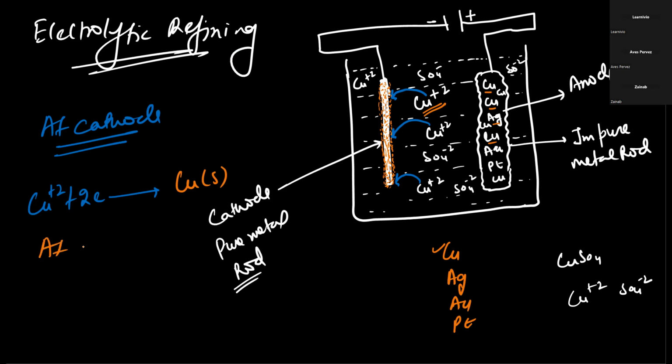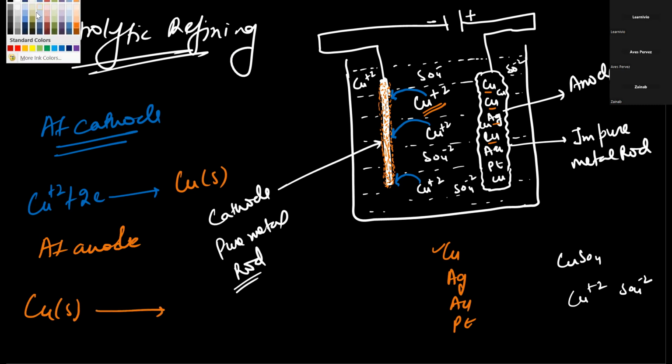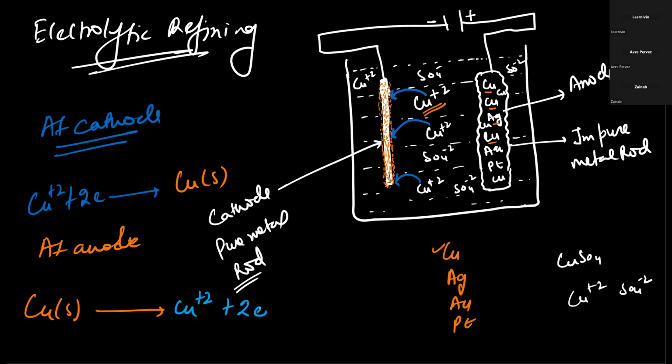So at the anode, what would happen? The copper solid, which is brown in color, will lose its electrons and form Cu2+ ions, and the 2 electrons will be released. So this copper atom will be converting into copper ion. From the solution, copper ions are going onto the cathode, and an equal amount of copper atoms are converted into copper ions.